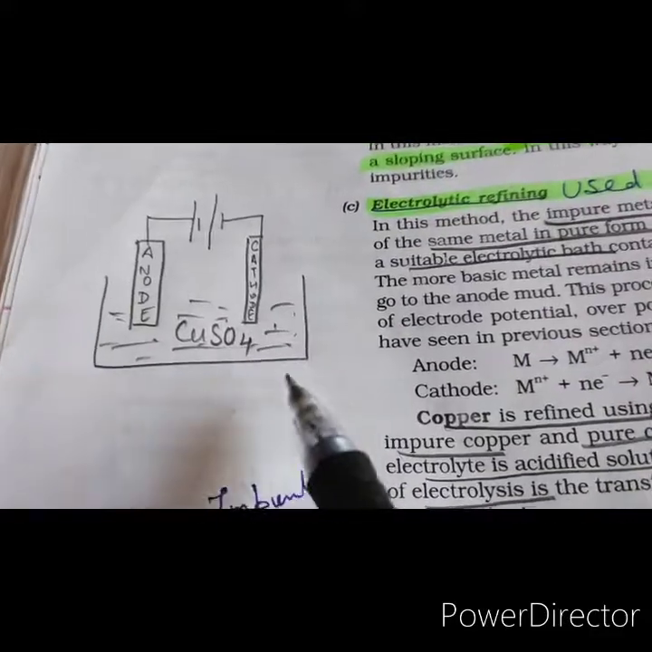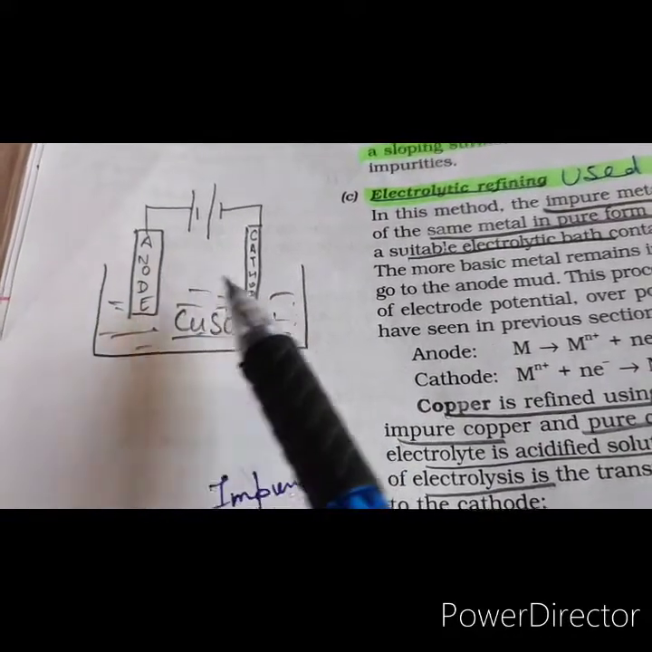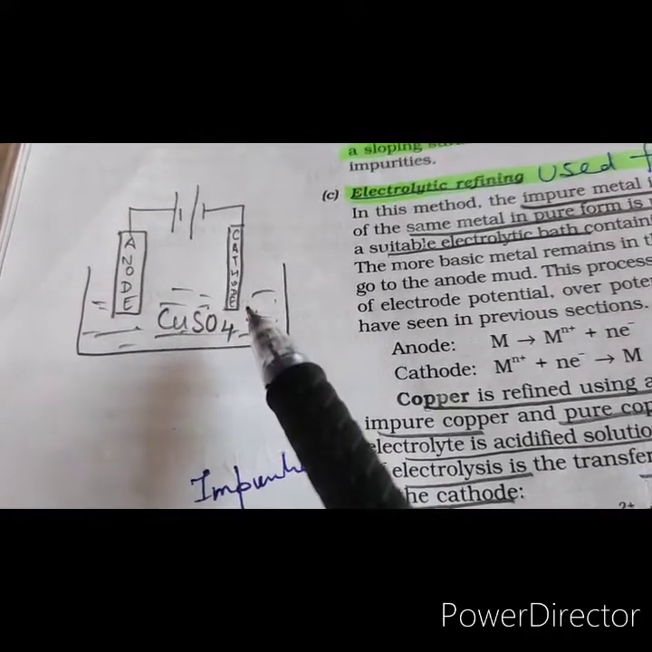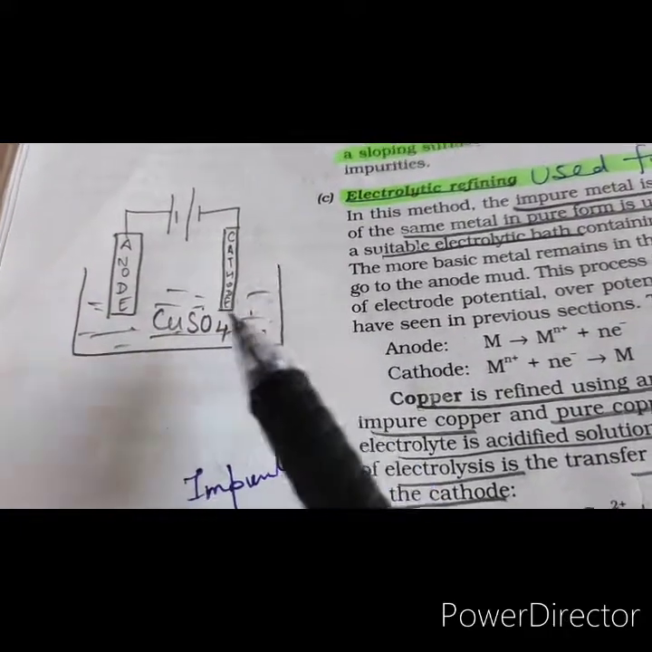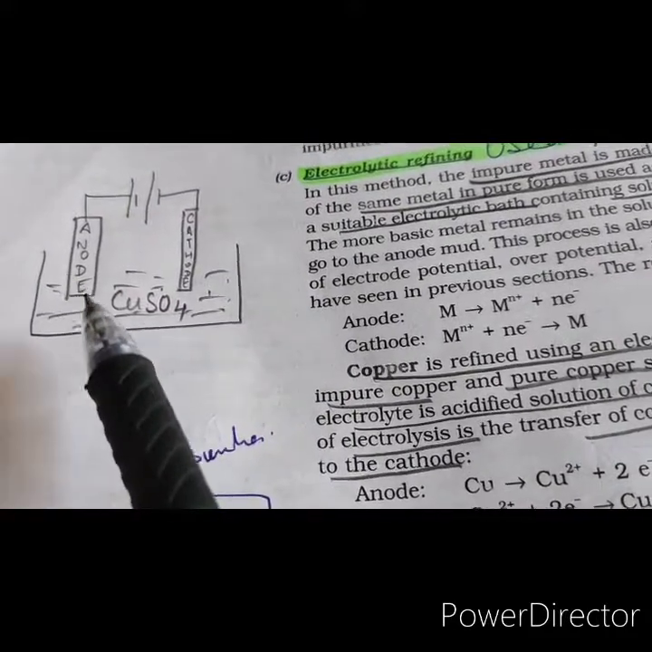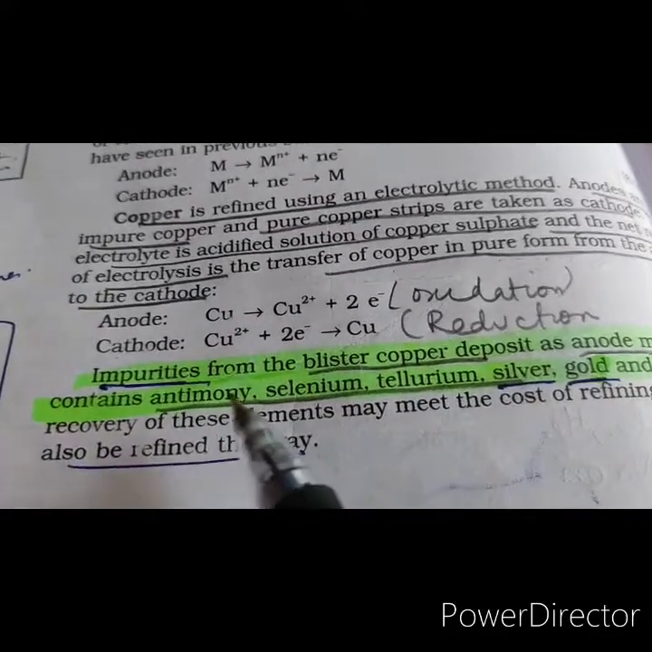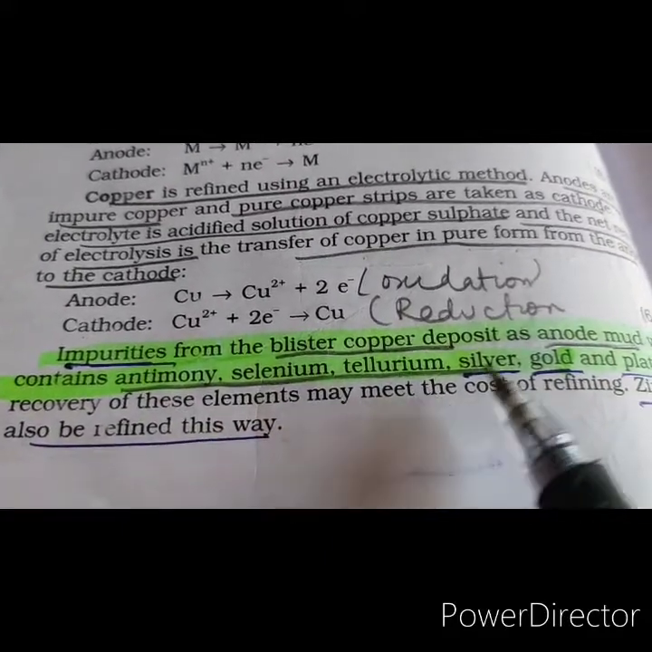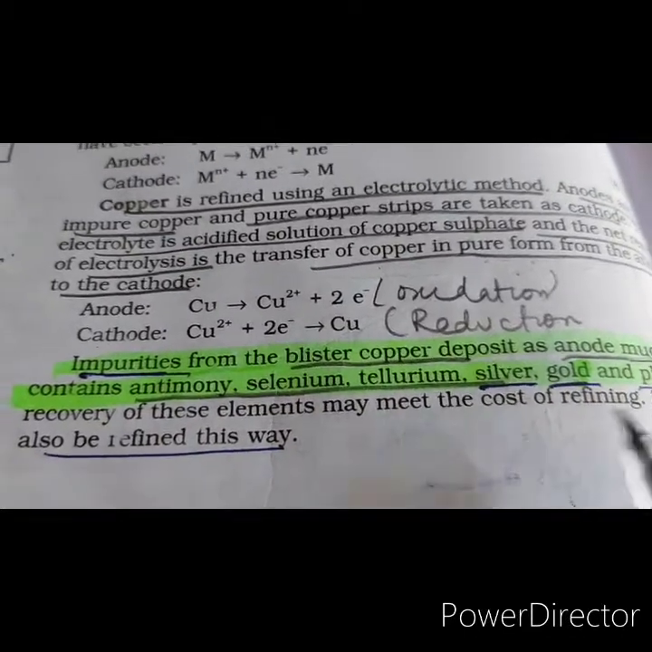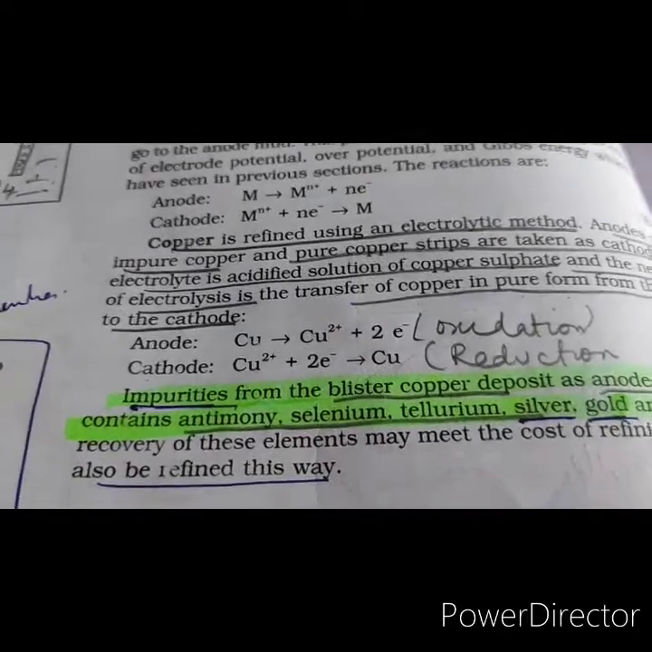This kind of setup is there: anode, cathode, and in the beginning the cathode is very thin and then the copper keeps on depositing here, and then the cathode starts increasing in size, and the anode is reduced to anode mud, and this anode mud contains antimony, selenium, tellurium, silver, gold and platinum. So zinc also is refined in the same manner.